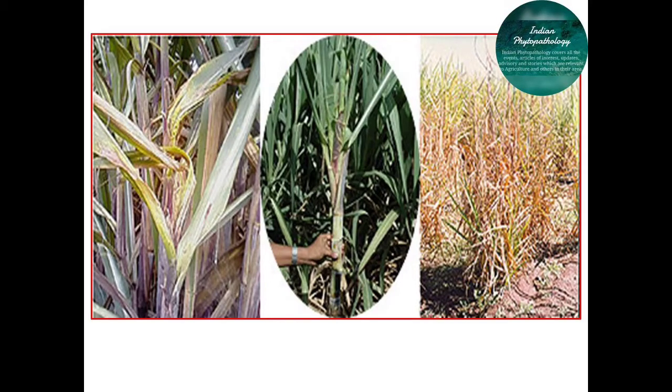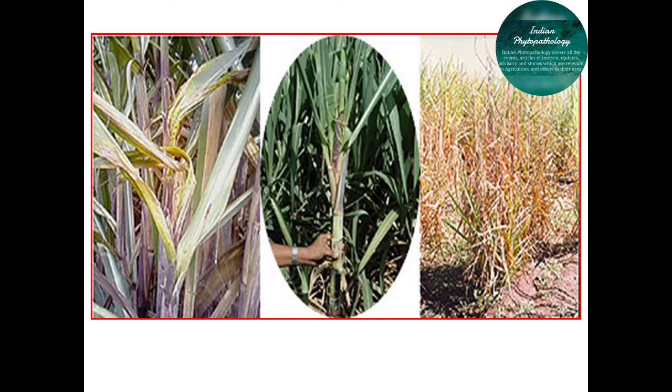Now the most important point comes, that is management of wilt of sugarcane. Management of such soil-borne diseases is a very difficult task for a plant pathologist, so we have to apply all integrated disease management practices. In that, we have to follow cultural, physical, mechanical, biological, and chemical practices. All practices should be followed for management of this disease. First, deep plowing during the summer crop, which helps to reduce the initial inoculum present inside the soil.